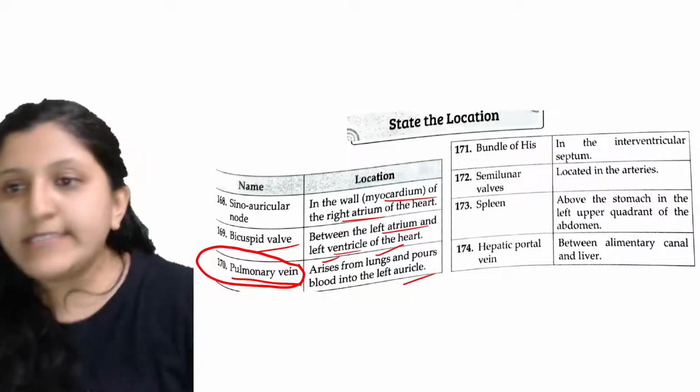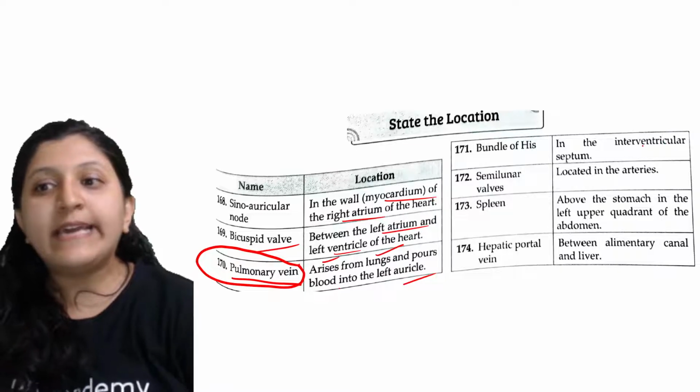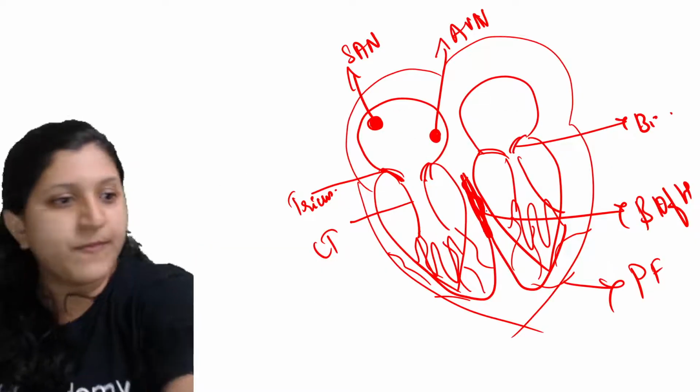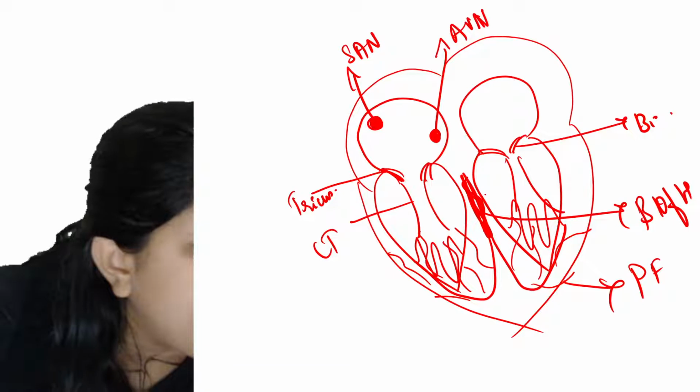Okay, so next is bundle of His. So it is in the interventricular septum. So somebody said septum here, right?